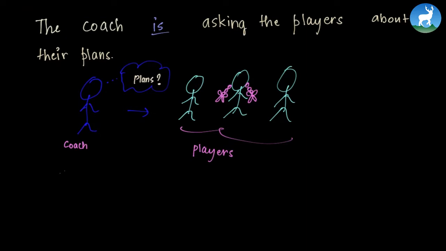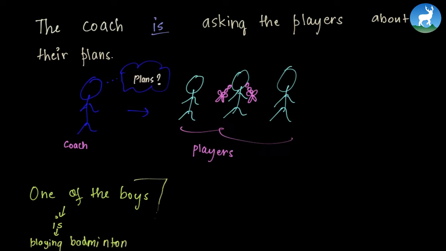Now we have another example, that is one of the boys. This is very similar, exactly the same as the first example we saw, one of the girls is. We use is there, and here again we use is because they're talking about one among many boys. So one is always singular. One of the boys is playing badminton. Because this is one among three boys, and one is always a singular person, a singular count, right?